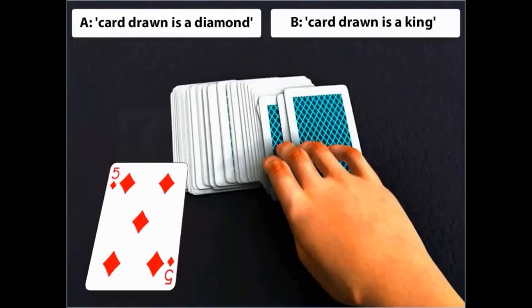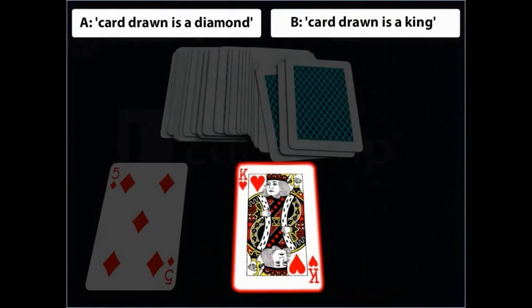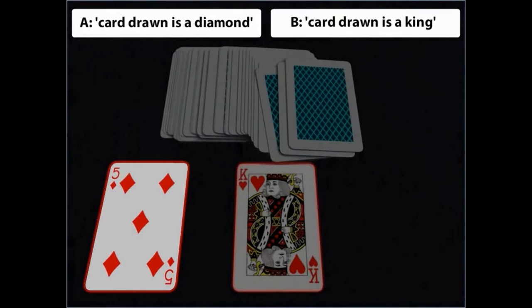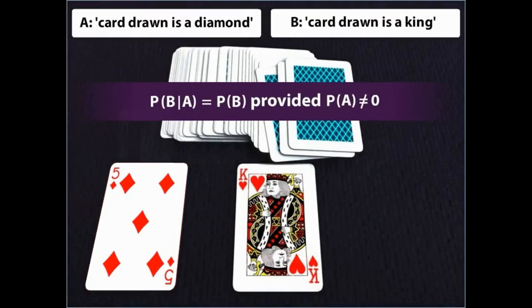Also, two events A and B are said to be independent if the probability of the event B when the event A has already occurred is equal to the probability of the event B, provided that the probability of the event A is not equal to 0.